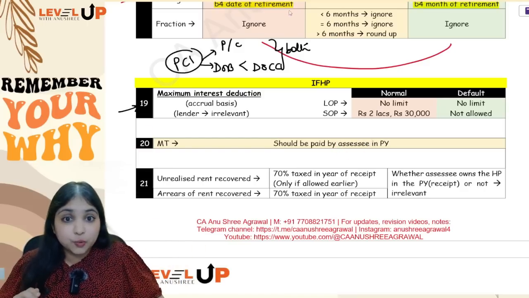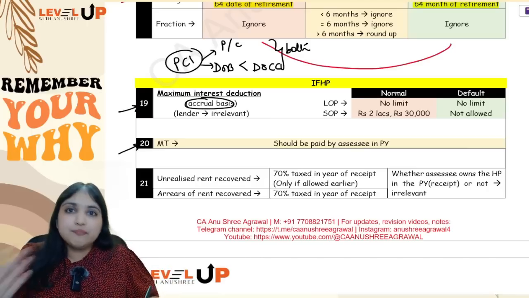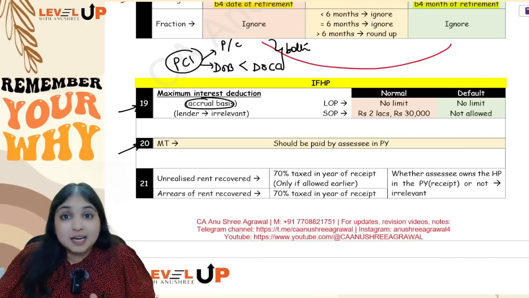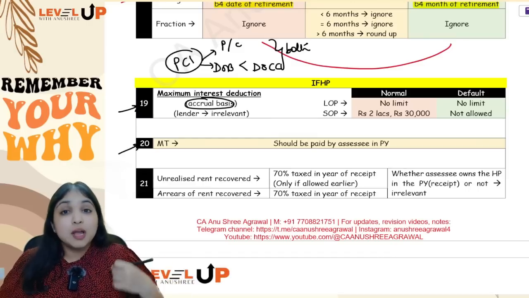Okay, this point you know. Now see, however, interest is on accrual basis, which means whether you've paid the interest or whether you've not paid the interest, it doesn't matter. On accrual basis, interest is allowed under section 24. And who is a lender?